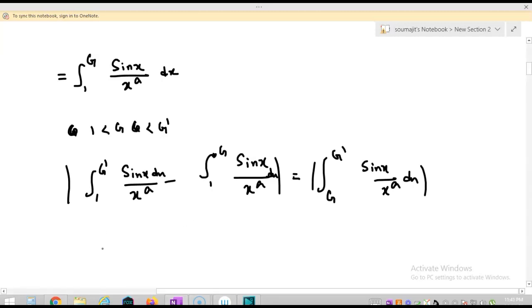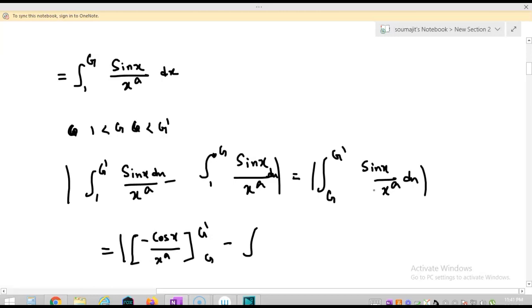So I can write this as equal to, the integration of sin x is minus cos x, so minus cos x by x to the power a, ranging from g to g dash, then minus the integration, we have to differentiate this.